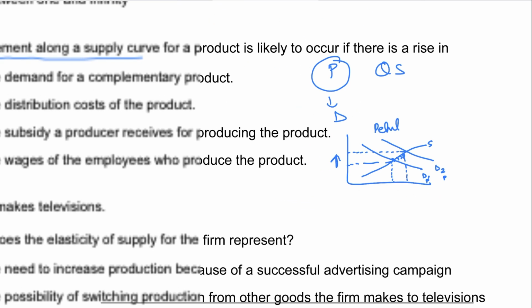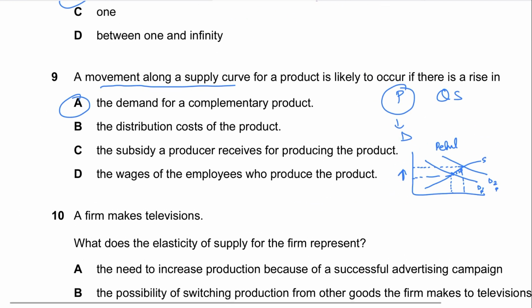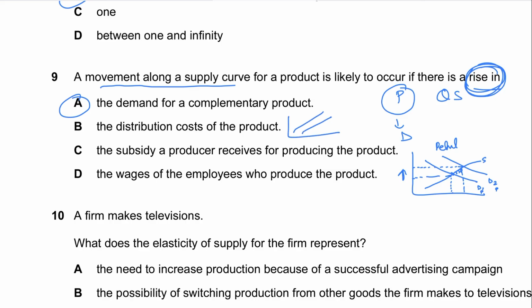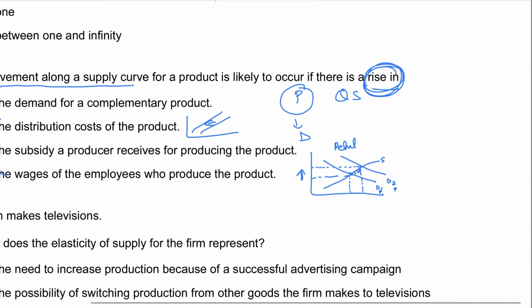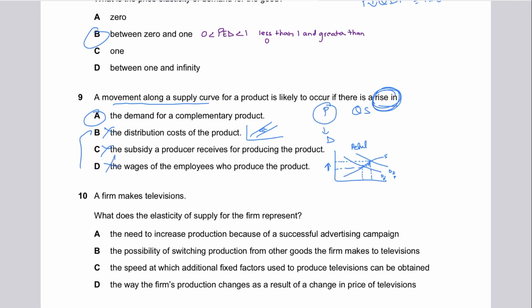So the others are wrong. Why? Because a rise in distribution cost, if distribution cost goes up, would cause the supply curve to shift to the left. That is again a non-price factor. I mean, we are talking about extension in supply or contraction in supply, not shifts in supply. A subsidy would shift the supply curve to the right as well. This is incorrect. The wages of employees who produce the product, if this rises, cost of production goes up. In all these cases, it affects the cost of production either going up or down, which shifts the supply curve either to the right or left accordingly.